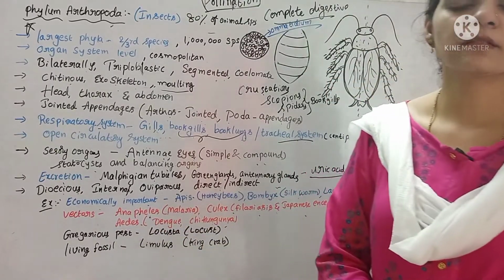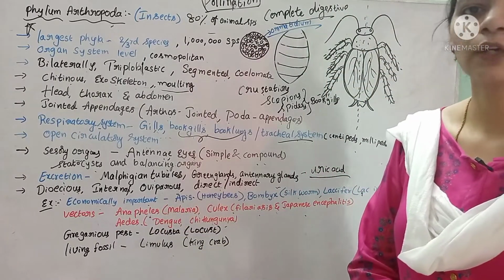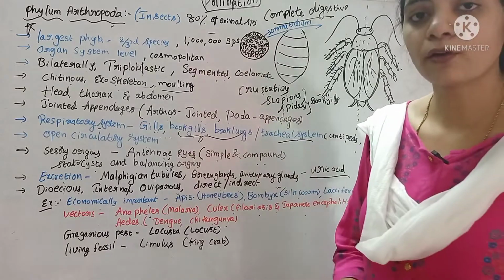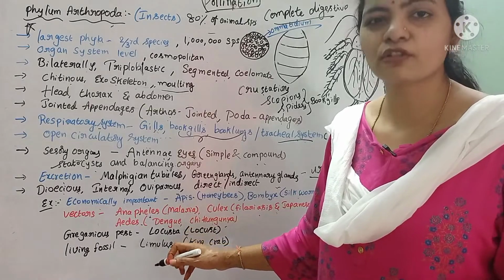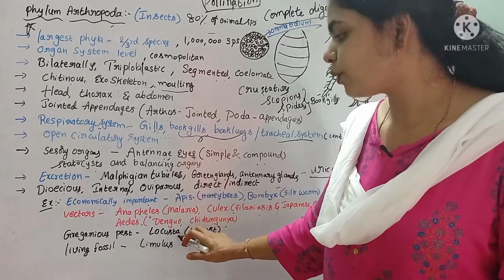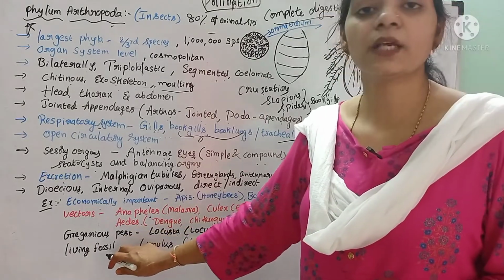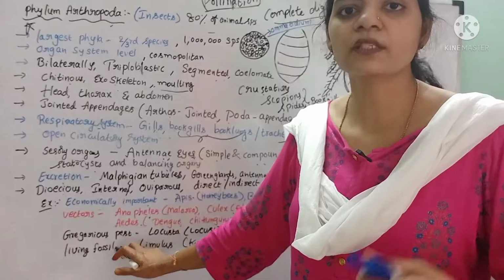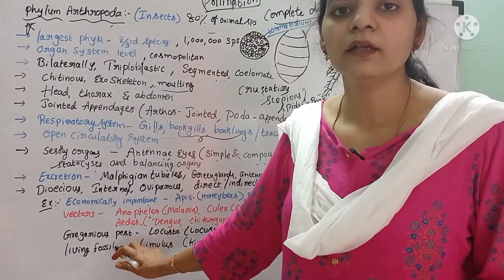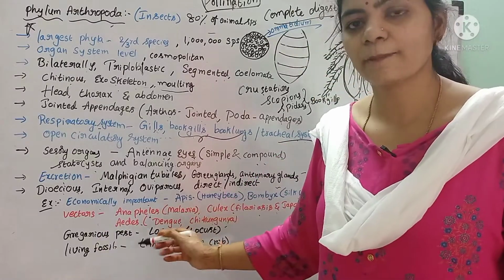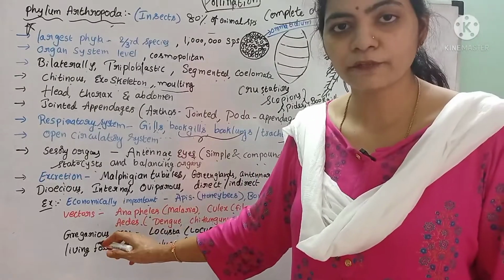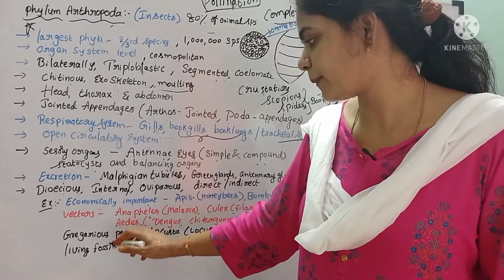Some insects harm the crop fields, like locusts. Locusts are nothing but grasshoppers. They act as a gregarious pest, meaning a pest which attacks the crop fields. These locusts attack many crop fields and damage the crop.